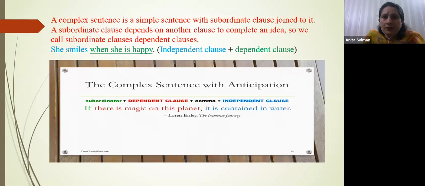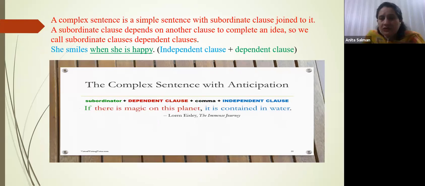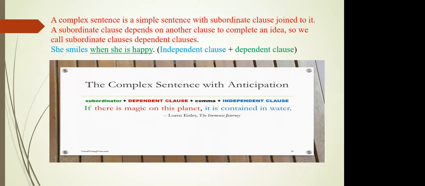Look at the next, complex sentence. What are complex sentences? Those having a main clause or independent clause and a subordinate clause, right? Excuse me, teacher. Teacher, this sentence written in front of us, she smiles when she is happy, can we say this is also a compound sentence, because it is a collection of two simple sentences?